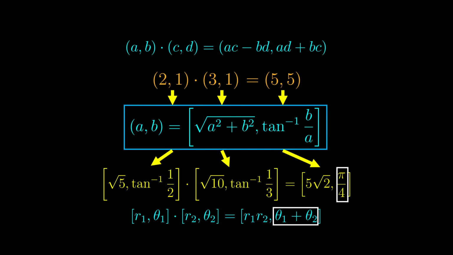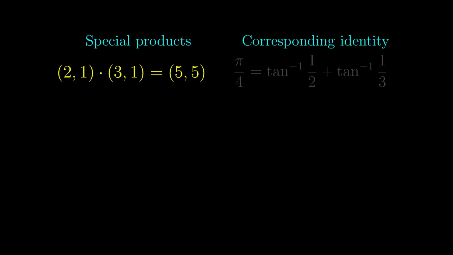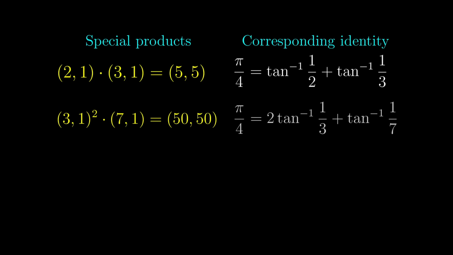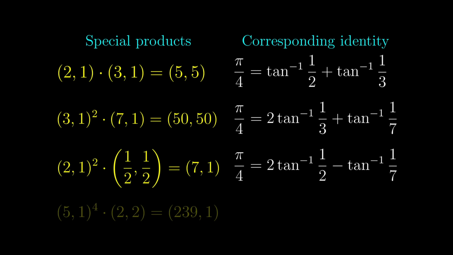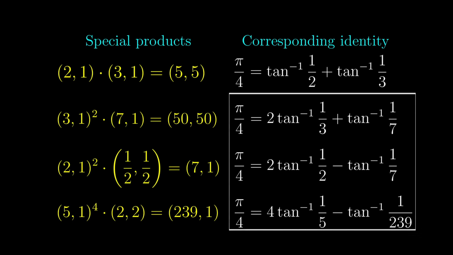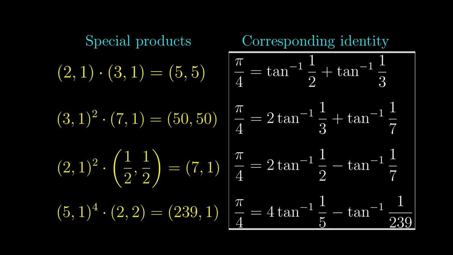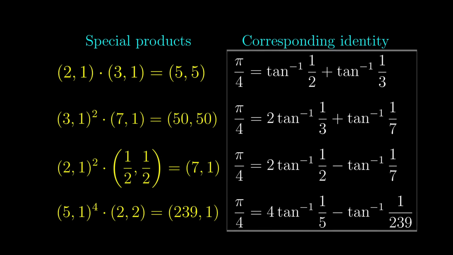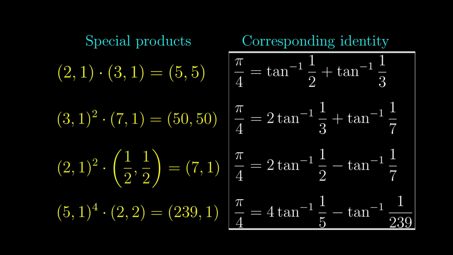Basically, by expressing the same thing in two different ways, namely rectangular and polar forms, we see something new. Of course, this is only the simplest such example, because by considering other similar special products, we obtain similar forms of identity, and the list here is not exhaustive. In particular, this boxed expression was discovered by Machin, so this entire family of formulas is known as Machin-like formulas. But why are these useful in computing pi?